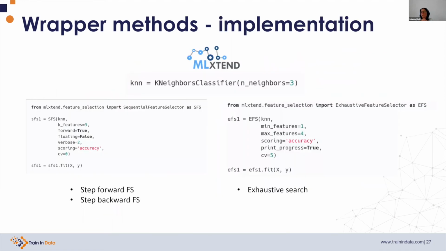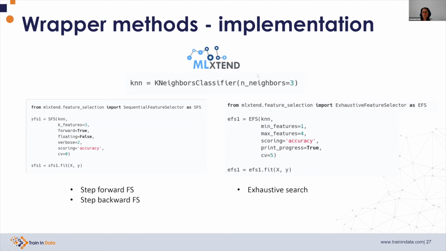We can automate the implementation of wrapper methods utilizing MLxtend. This is another open source Python package, and it contains 2 classes. We can perform step forward or step backward feature selection with the SFS, and we can perform the exhaustive search with the EFS.